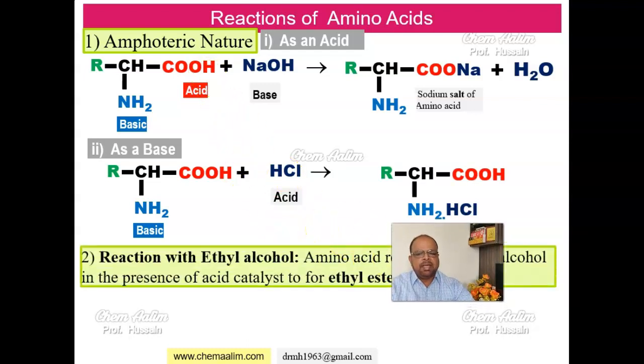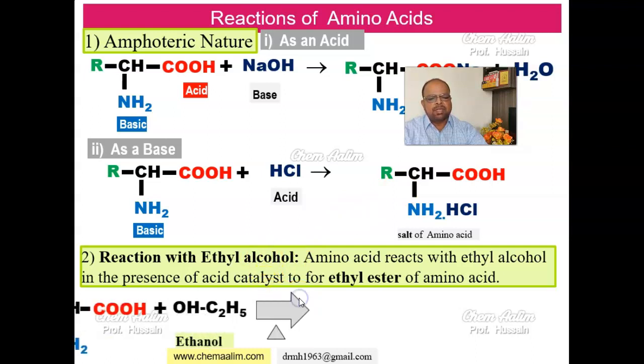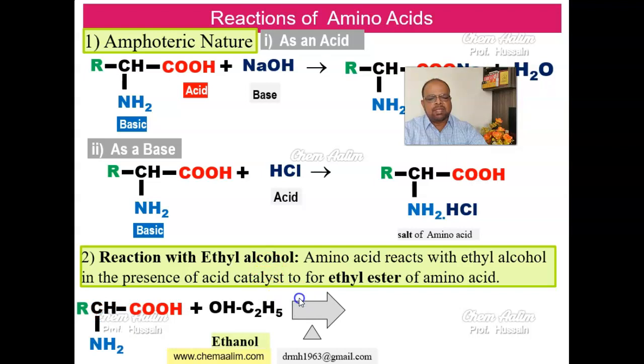Reaction with ethyl alcohol. Ethyl alcohol reacts with amino acid as it reacts with carboxylic acid to form ester. In the same way, amino acid also forms ester when it reacts with ethyl alcohol.